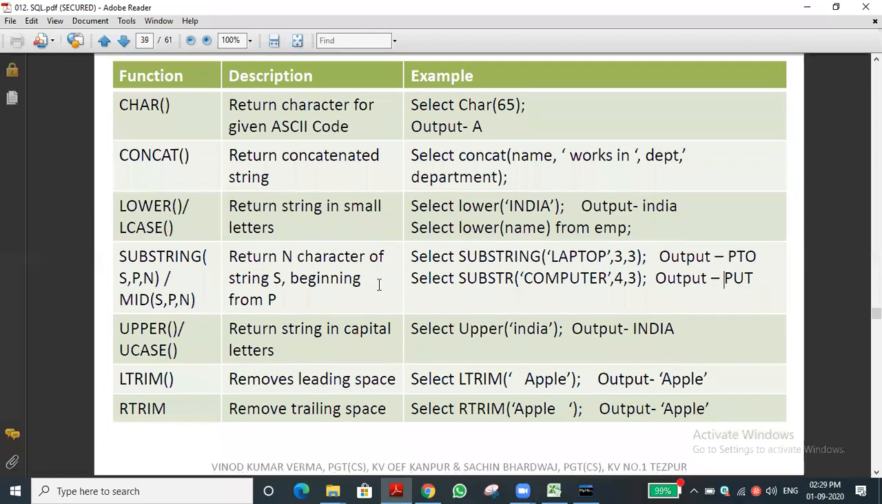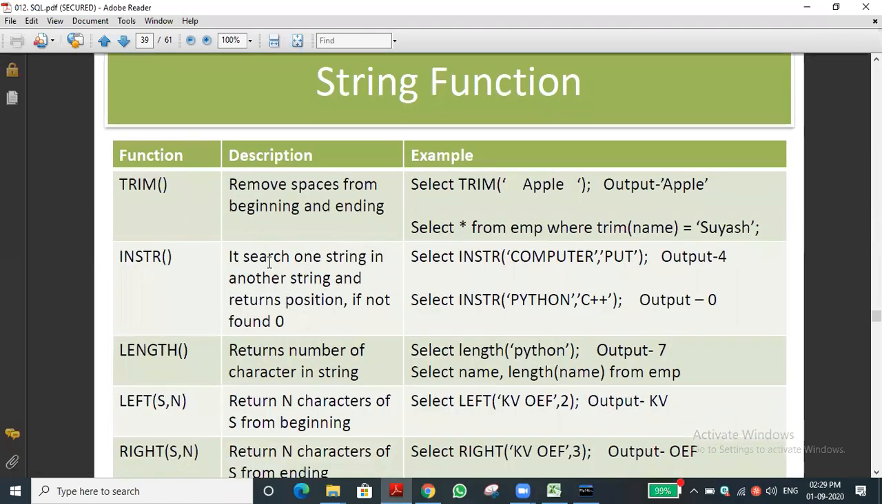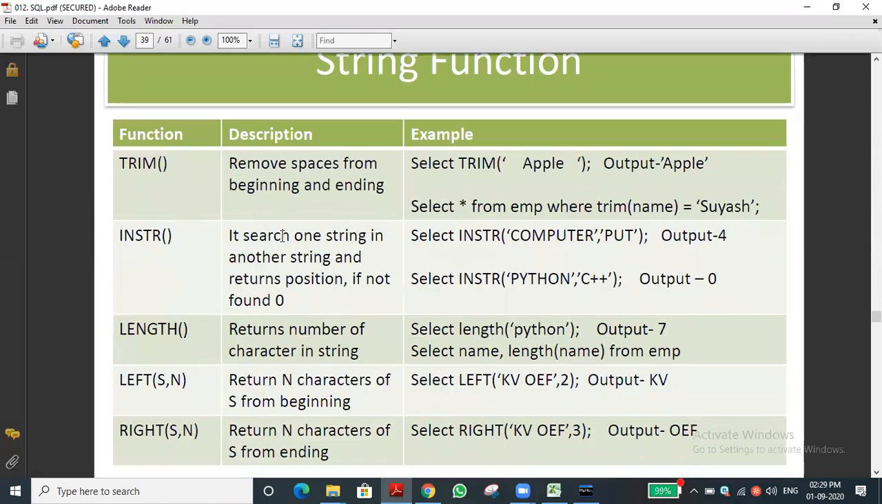Let us go to the next one, the trim function. We use the strip function in Python, no? So here the trim function is used to remove the spaces from the beginning as well as the ending, the leading as well as trailing. Both sides it will remove the white spaces, if any. Okay, that is the thing.